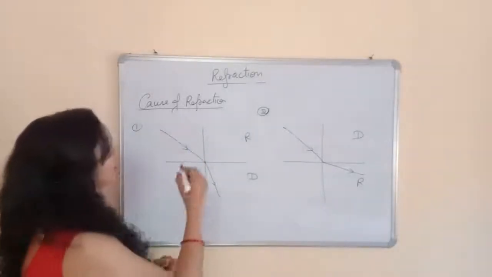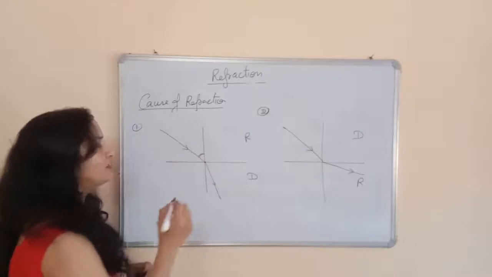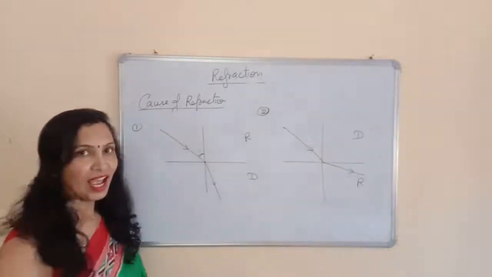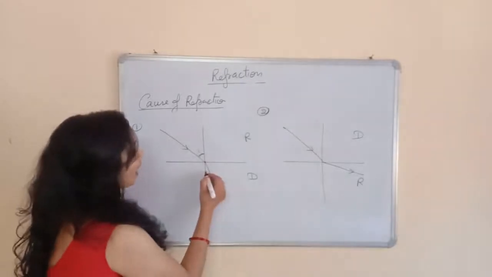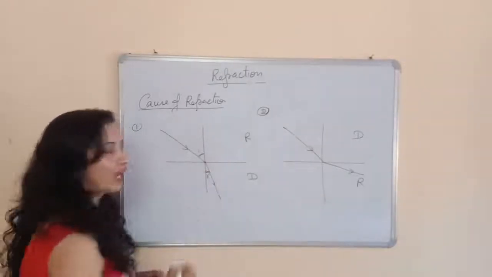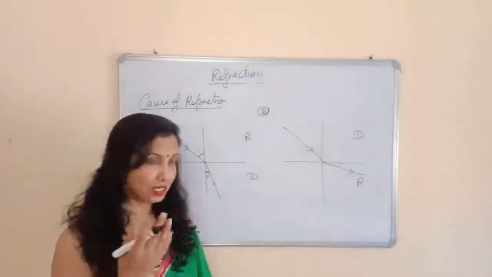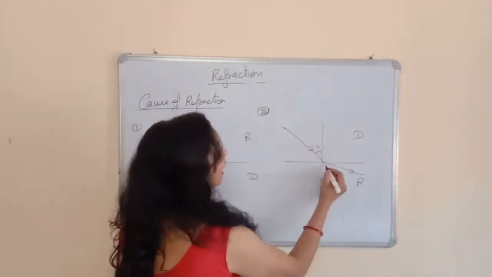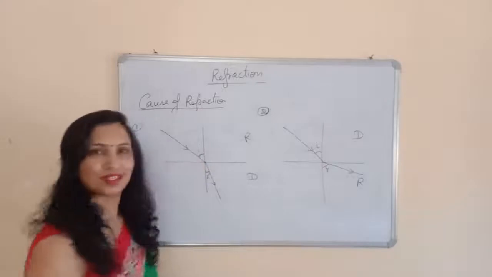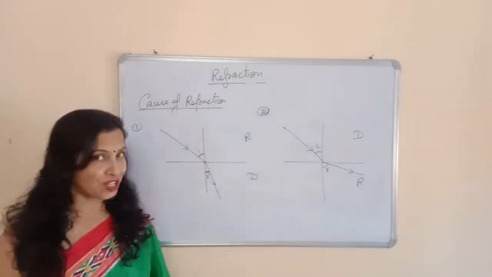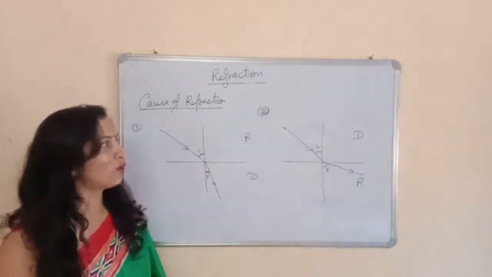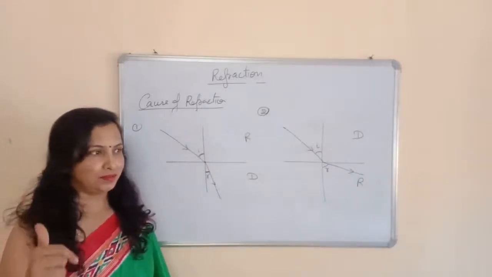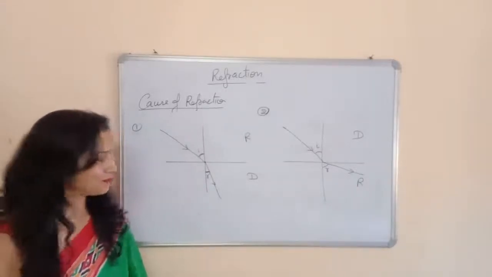And the angle between the normal and the incident ray is called the angle of incidence. The angle between the refracted ray and the normal is called the angle of refraction, and we represent it by the symbol small r. And this is i and this is r. So this is the refraction of light, and I am going to explain what will happen if the light falls normally on the two different mediums.